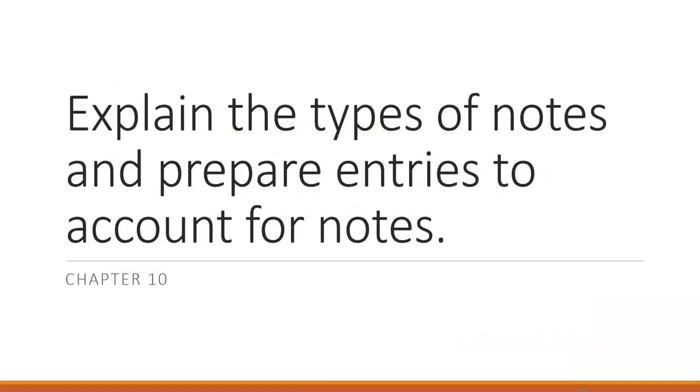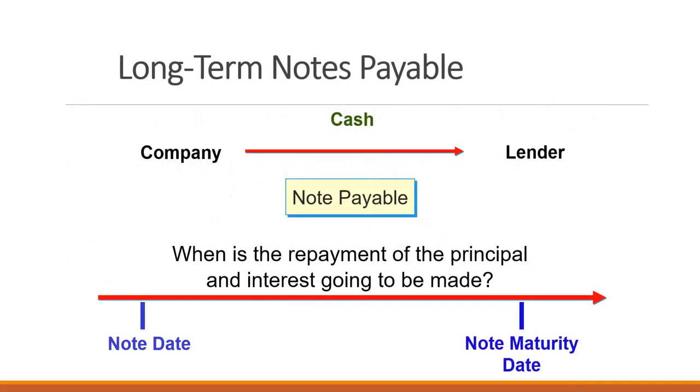Another long-term debt that we look at are different kinds of notes payable. So a long-term note payable is when repayment of the note is longer than 1 year out. Okay? So we have a note payable, and when we're looking at long-term notes, we want to know when the repayment of the principal and interest is going to be made. Is it in a lump sum on the maturity date? So is it a single payment of principal plus interest?